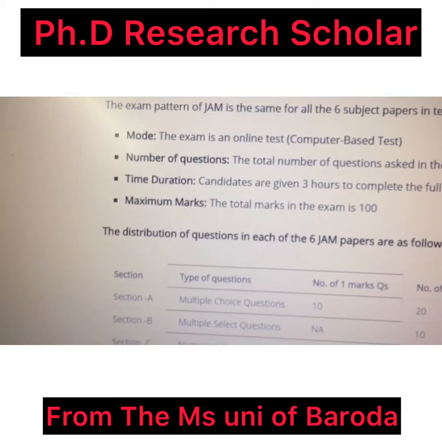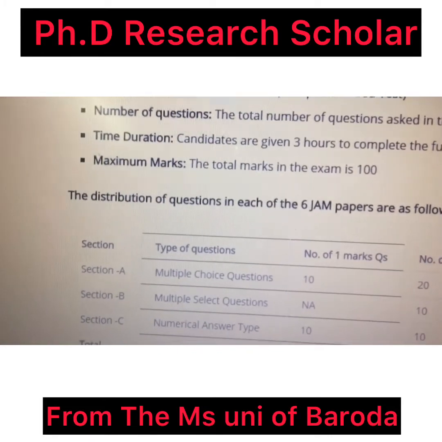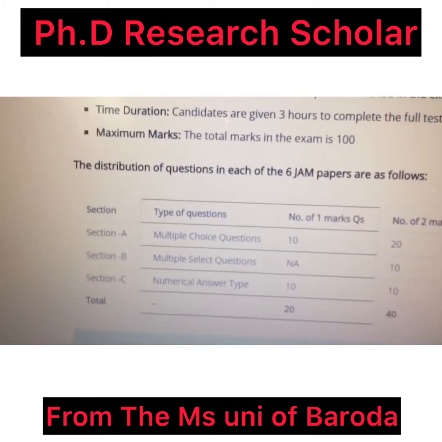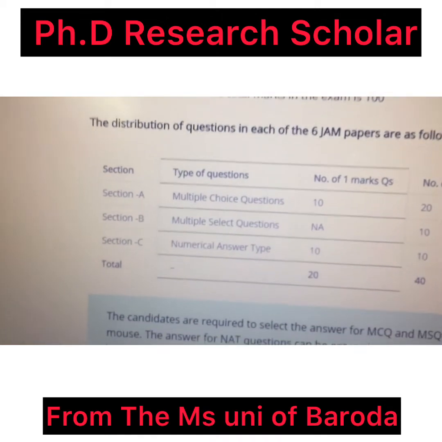Now here we can see the JAM papers, each of the 6 types of JAM papers.